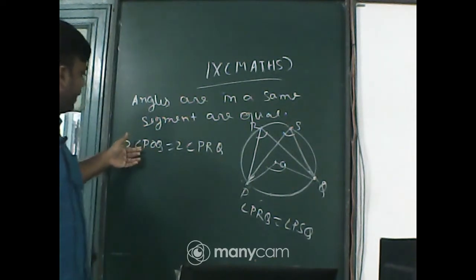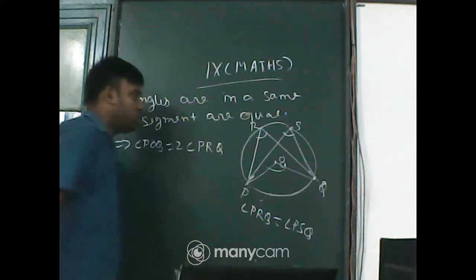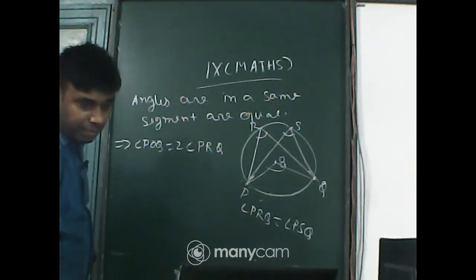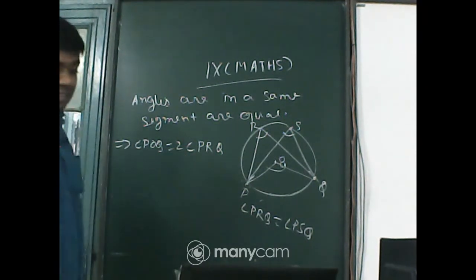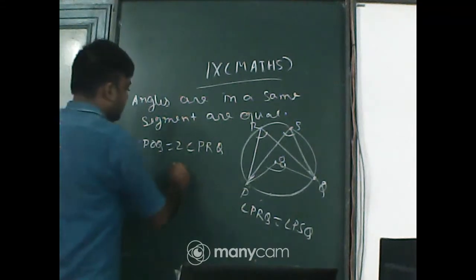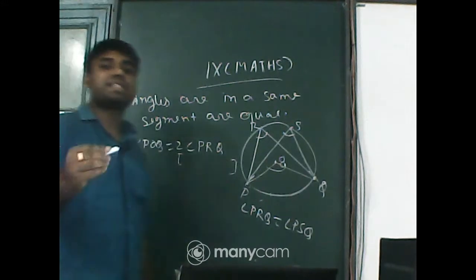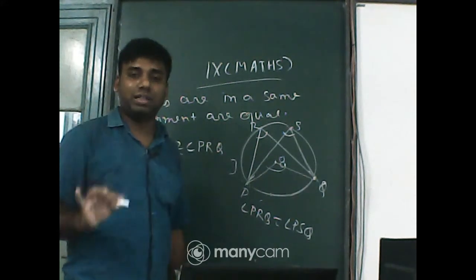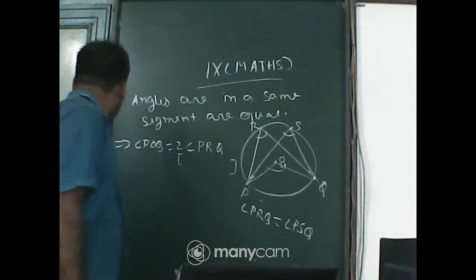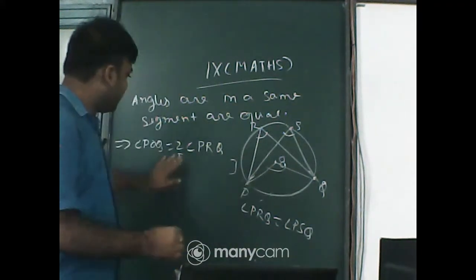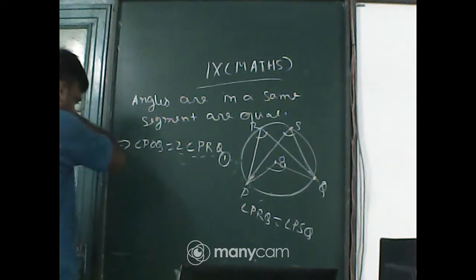Tell me why angle POQ equals 2 into PRQ. It means the reason is that the central angle is double of the circumference angle, which I proved earlier in the previous video. You have seen that the central angle is double of the circumference angle. Similarly, just mark it as 1.